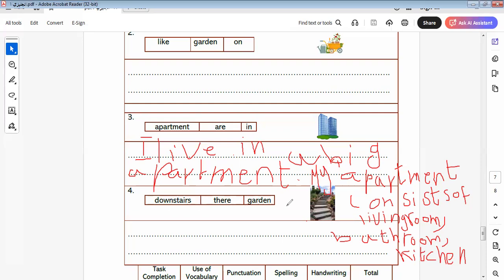Here we say downstairs there is a garden. So here we talk about our own home. Okay, I live in a big home, a separated home with a garden. The home is surrounded by the garden.